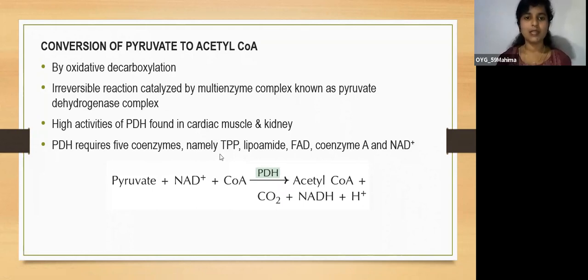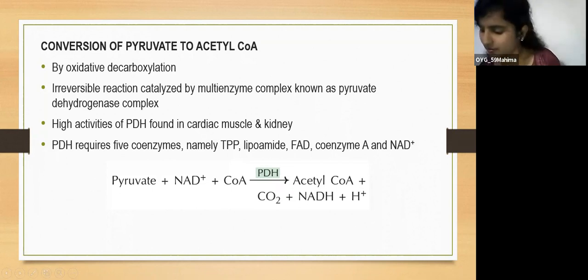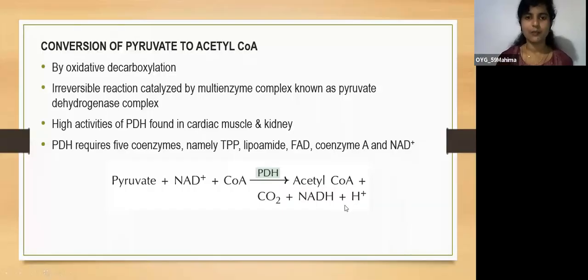PDH requires 5 coenzymes, namely TPP, lipoamide, FAD, coenzyme A, and NAD+. So this is the reaction: pyruvate plus NAD plus CoA, under the influence of the enzyme pyruvate dehydrogenase complex, is converted to acetyl-CoA plus carbon dioxide plus NADH plus hydrogen ion.